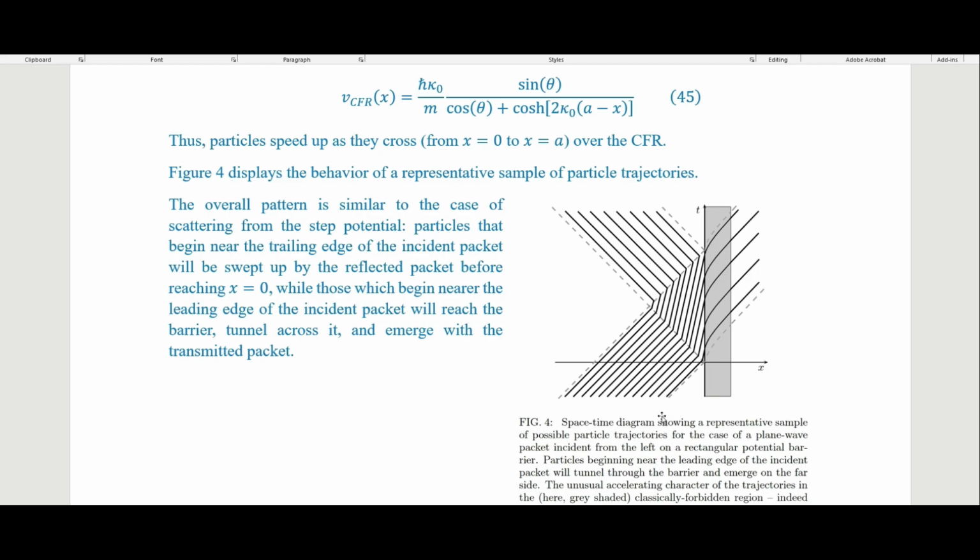It's very intuitive to think, well, if the particle is in the front part of this, then it's going to tunnel through here, and if it's in the back part, then it's going to reflect. That's a very classical way of thinking about it.